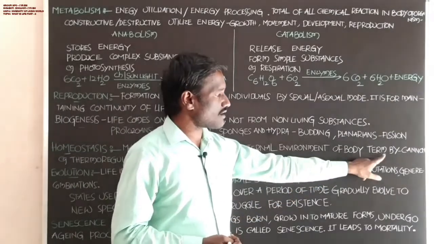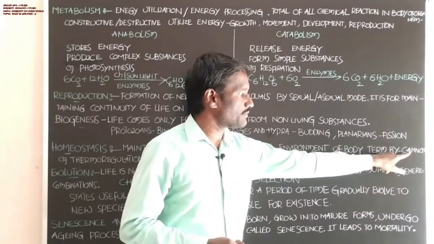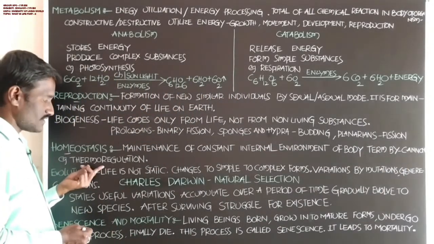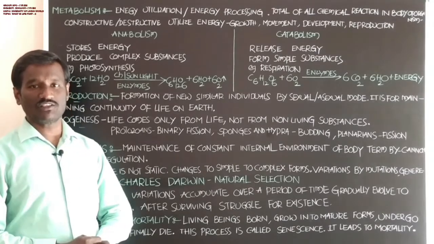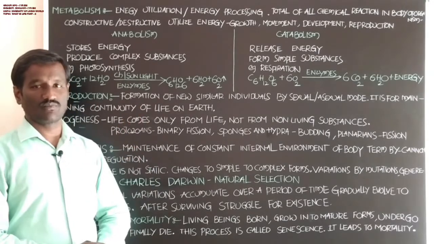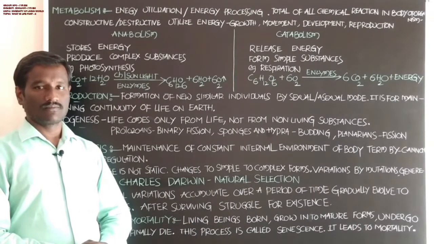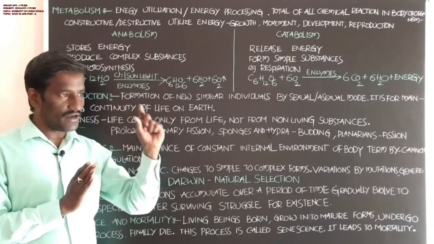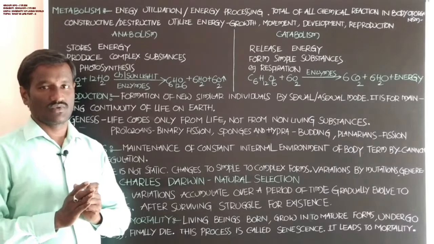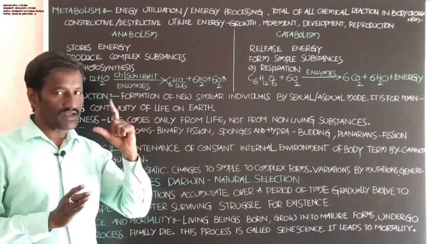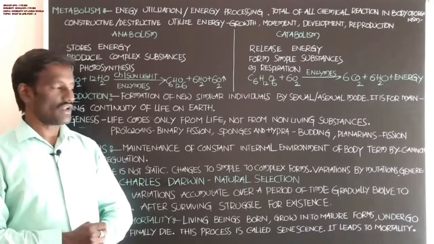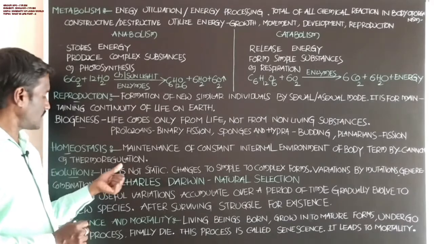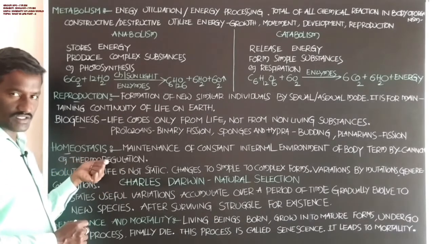This term was first coined by Cannon. Next, thermoregulation. Human beings maintain a certain temperature only. The body of human beings maintains a constant temperature all the time. That is called thermoregulation. This is one of the homeostasis mechanisms.